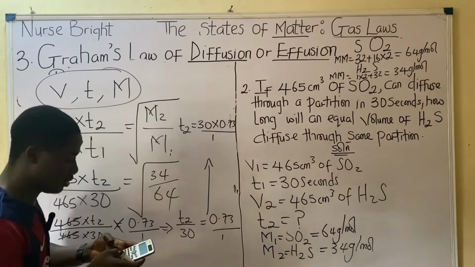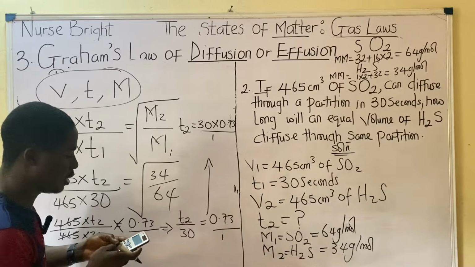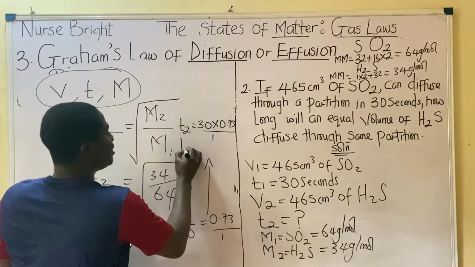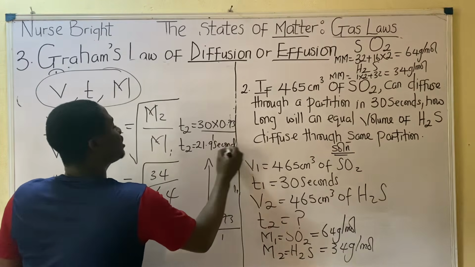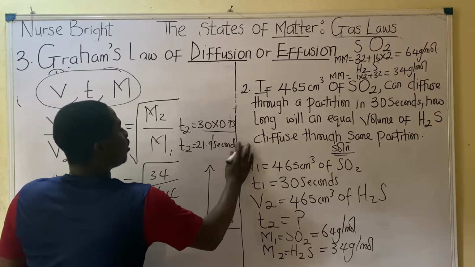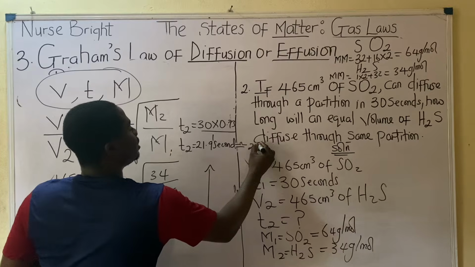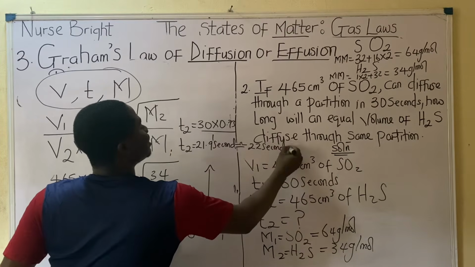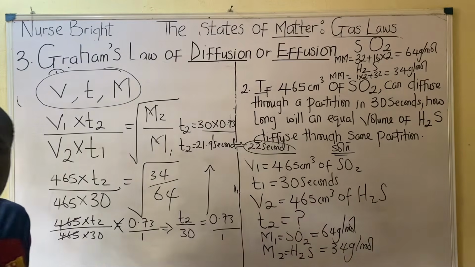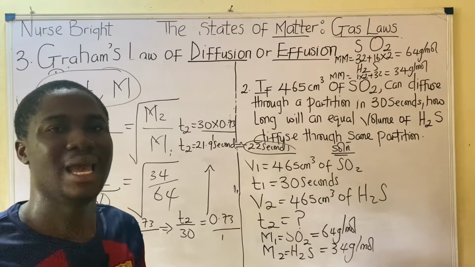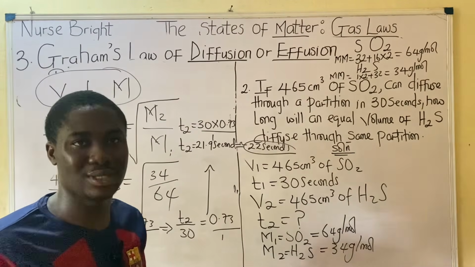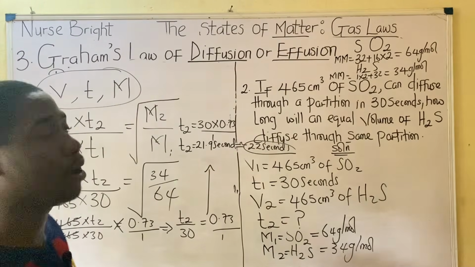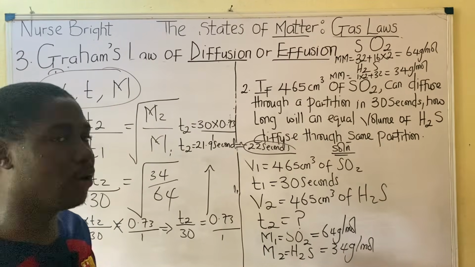So what are we having? 30 times 0.73, that is 21.9. T2 is 21.9 seconds, which is approximately 22 seconds. That's the time it will take the second gas to diffuse. Hope you are understanding my point. It's actually easy. There are different ways to understand this particular concept. I believe you got how it was solved. So let us progress.